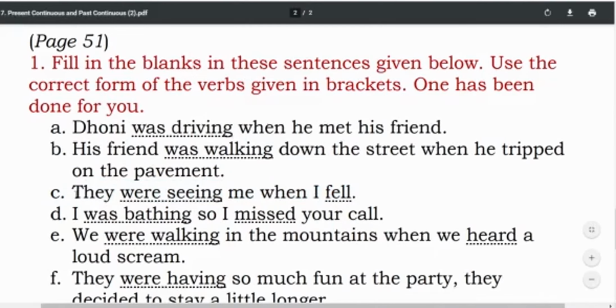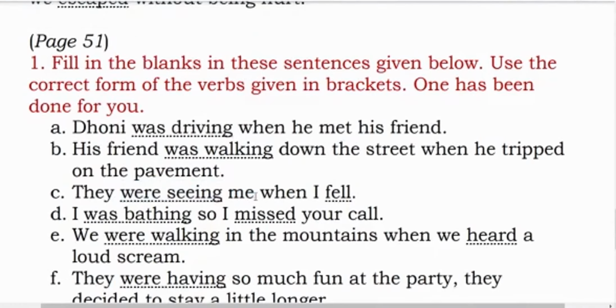Now read the sentence carefully. They were seeing me when I fell. जब मैं गिरा वे मुझे देख रहे थे. You can't say in any way that जब मैं गिर रहा था, because falling is a very fast action. If something falls, you can say just fell down. You can't say गिर रहा था.